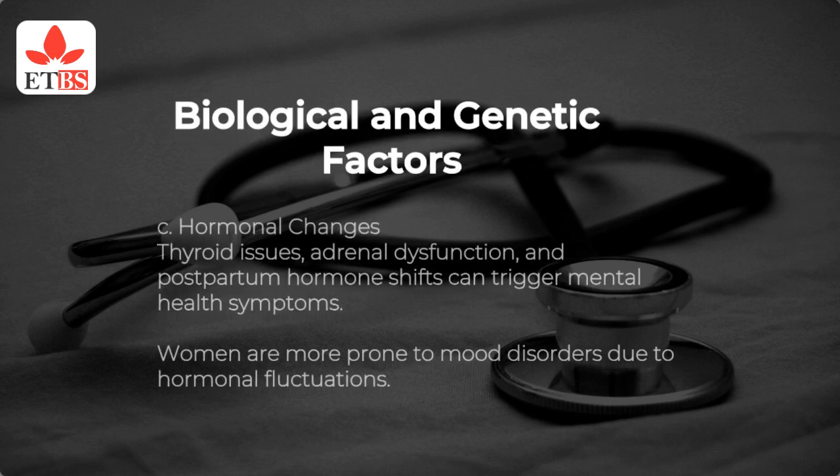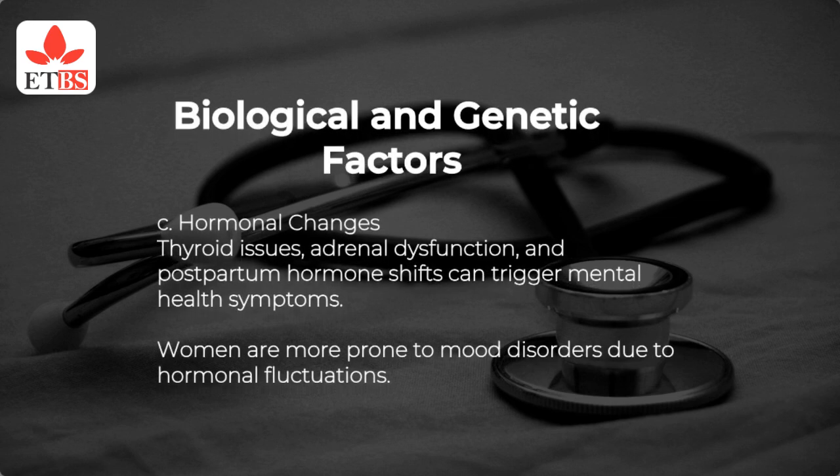Biological and genetic factors. A. Genetic vulnerability. Family history plays a strong role in many mental disorders. For instance, schizophrenia has a 10% risk if one parent is affected, rising to 40 to 50% if both are. Genes don't guarantee illness but may increase susceptibility.